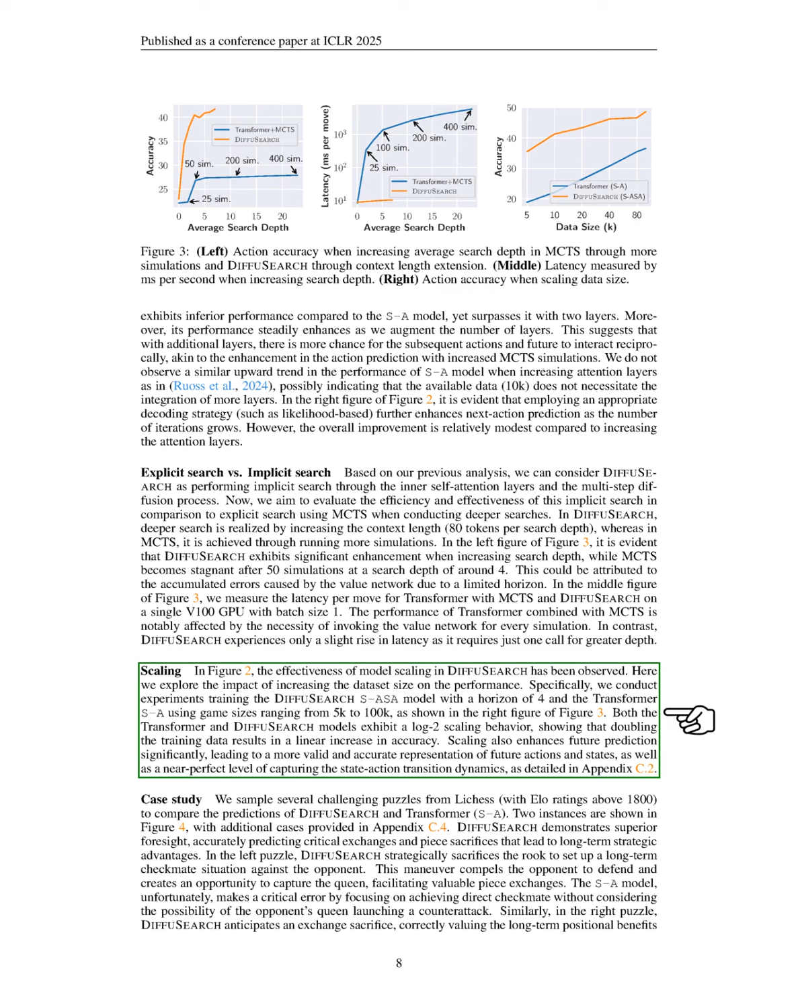Regarding scaling, we observe that increasing the dataset size positively impacts DIFFUSEARCH's performance. We conduct experiments with the DIFFUSEARCH's ASA model and the transformer SA using game sizes from 5,000 to 100,000. Both models show a log2 scaling behavior, indicating that doubling the training data leads to a linear increase in accuracy. This scaling also significantly enhances future predictions, resulting in more valid and accurate representations of future actions and states.